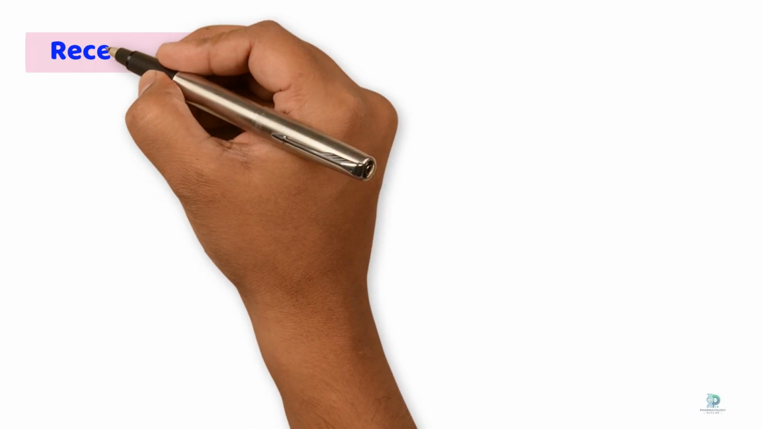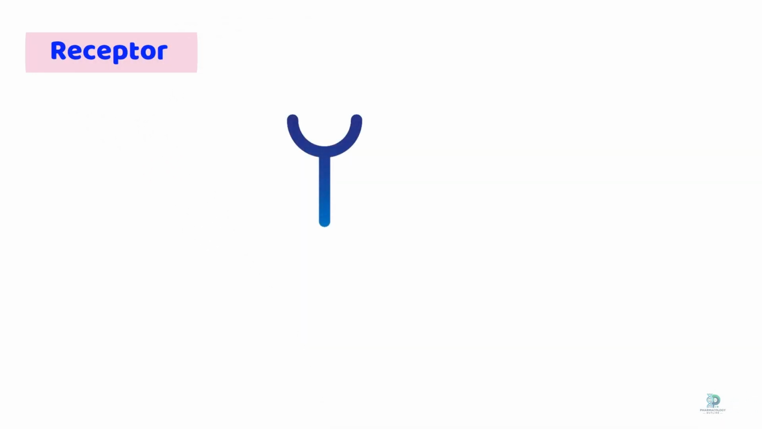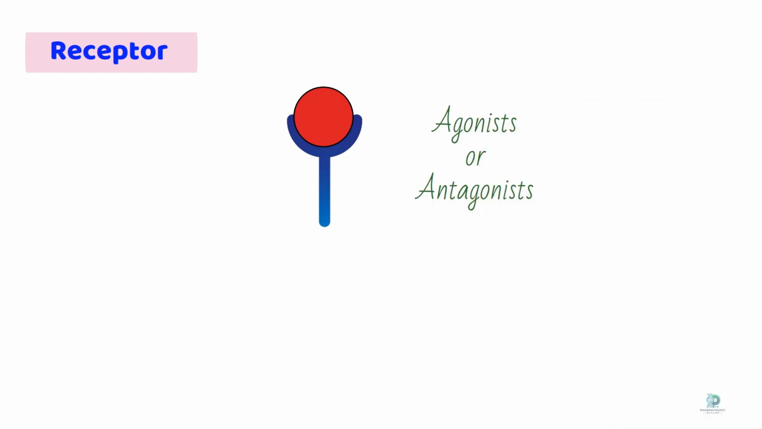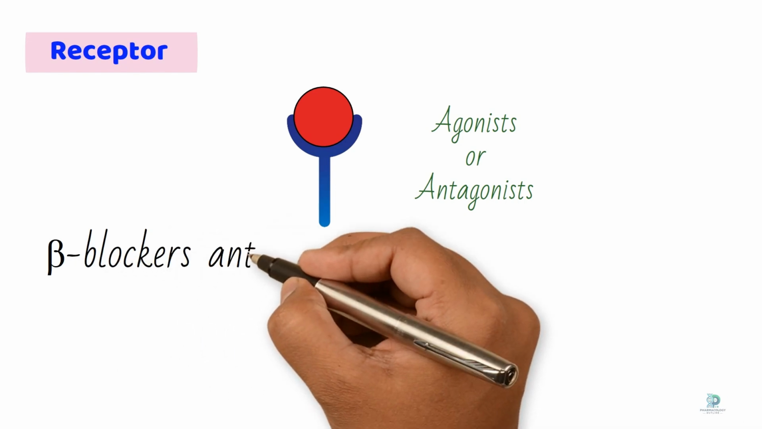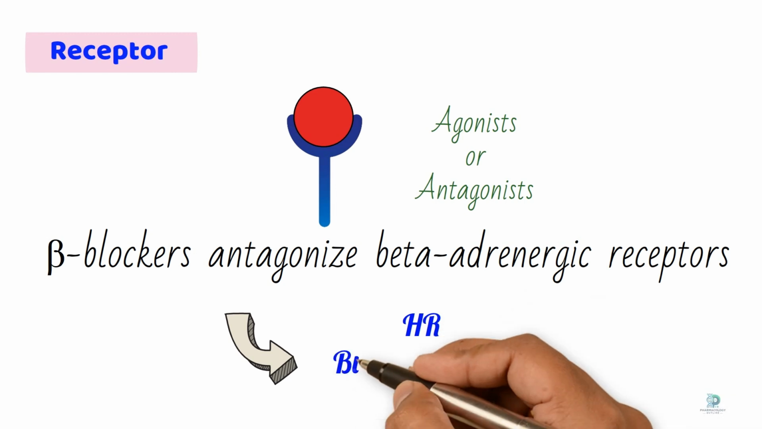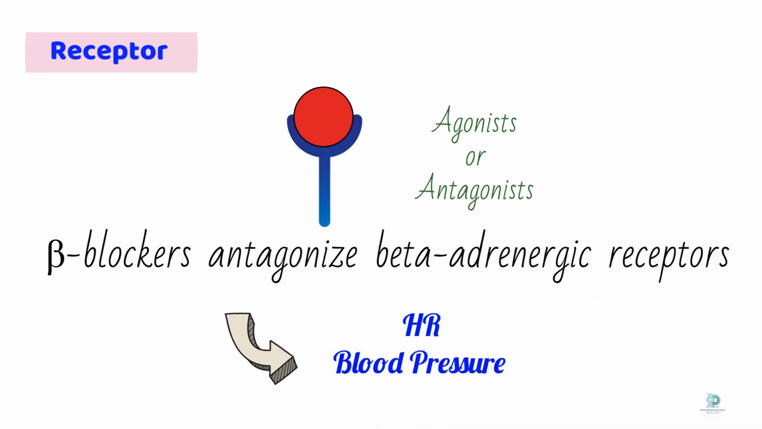blood pressure. Receptor. Receptors are proteins that bind to specific signaling molecules, triggering a cellular response. Drugs targeting receptors can act as agonists or antagonists. For example, beta blockers antagonize beta-adrenergic receptors, reducing heart rate and blood pressure.